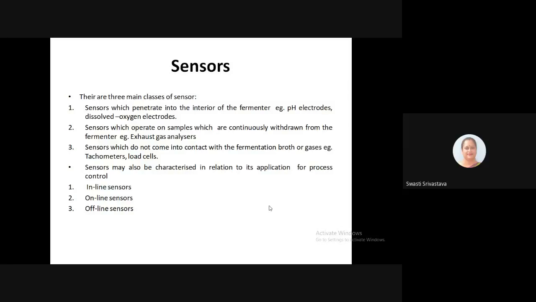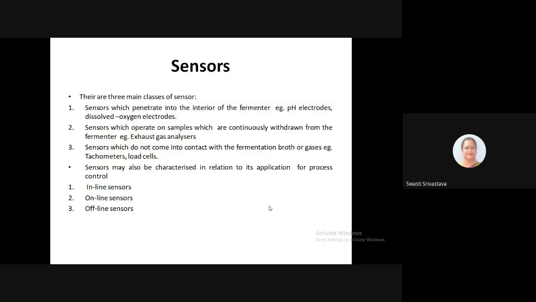Now, in relation to application of process control, the sensors may be either inline sensors, online sensors, or offline sensors. The inline sensors are an integrated part of the fermentation equipment, and the measured value obtained from them is used directly for process control.